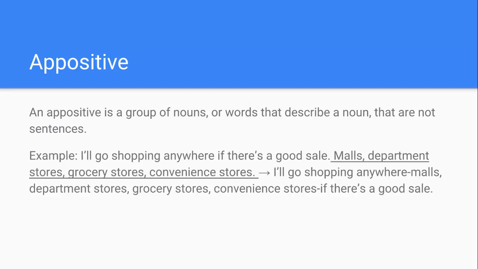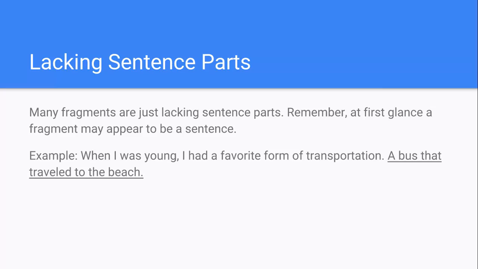And an appositive is a group of nouns or words that describe a noun that are not sentences. For example, "I'll go shopping anywhere if there's a good sale. Malls, department stores, grocery stores, convenience stores." That is not a sentence, with the underlined section. You can add it into the sentence before it to make it a sentence.